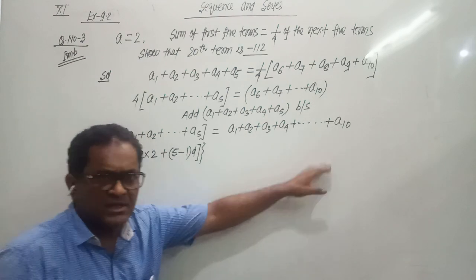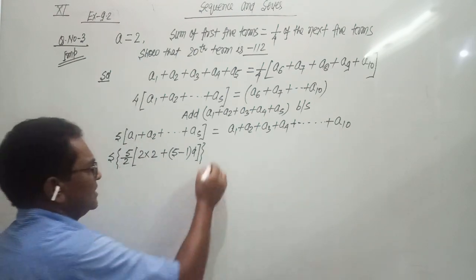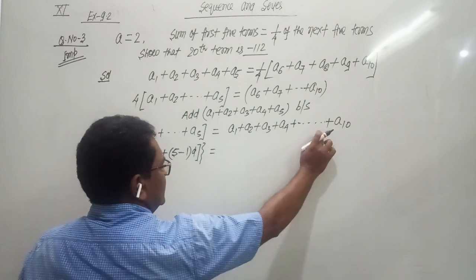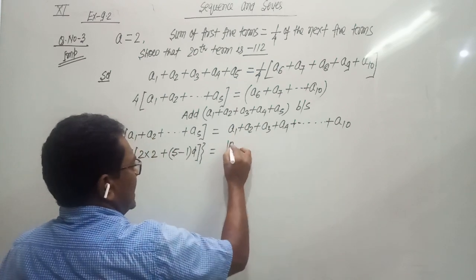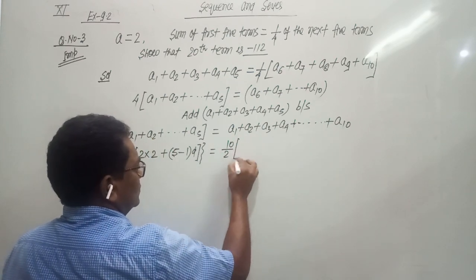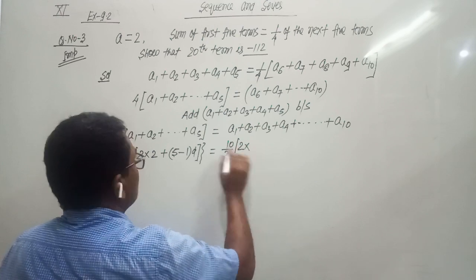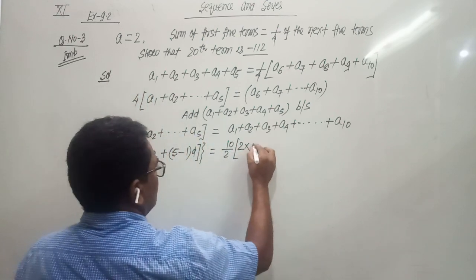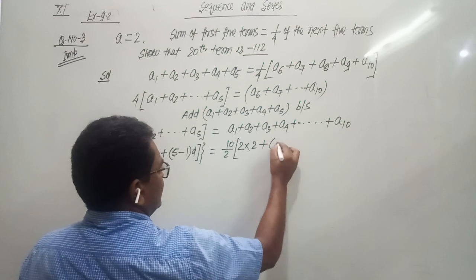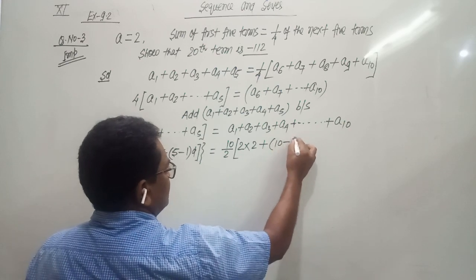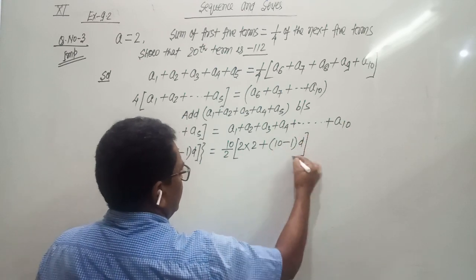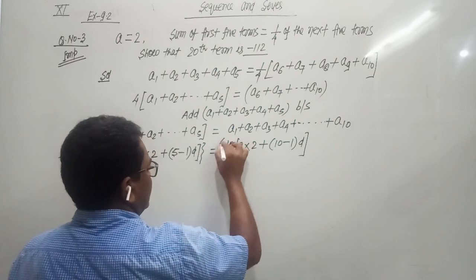Here we use the sum to n terms again. The total number of terms is 10, so n by 2 means 10 by 2, then 2a where a is 2, plus n minus 1 means 10 minus 1 times d. 2 fives are 10.